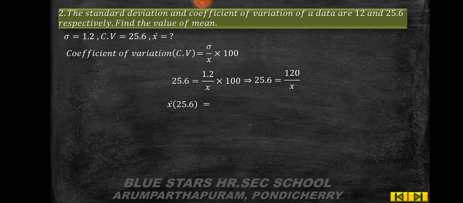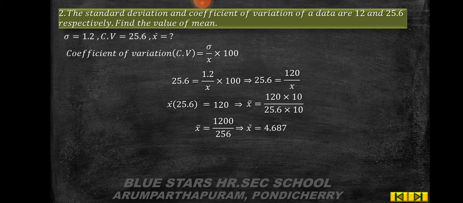So x bar into 25.6 is equal to 120. X bar is equal to 120 into 10 by 25.6 into 10. So x bar is equal to 1200 by 256, which implies x bar value as 4.687. Which is nothing but the mean x bar is equal to 4.69.